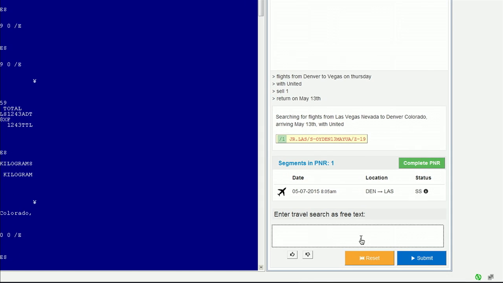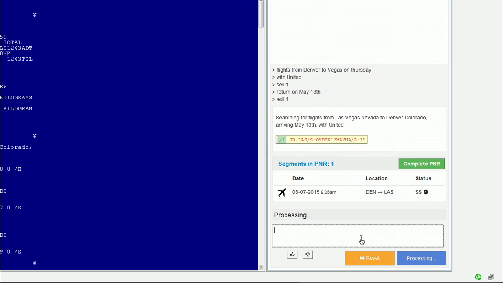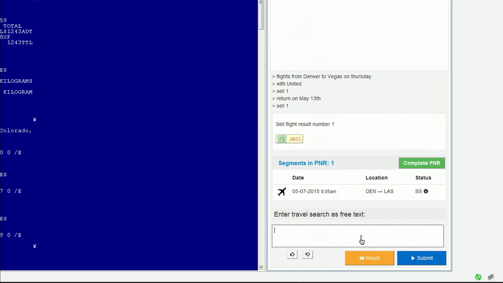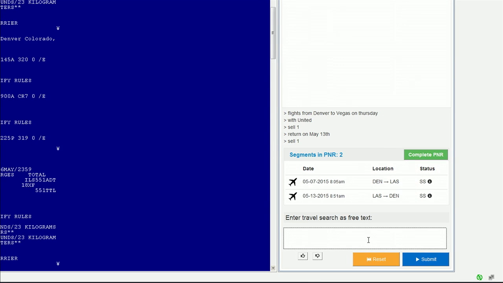We can easily add a return trip, so we can type return on May 13th, for example. And again, we get a particular flight. We can sell it. And we got our return trip in the itinerary. Very, very easy.